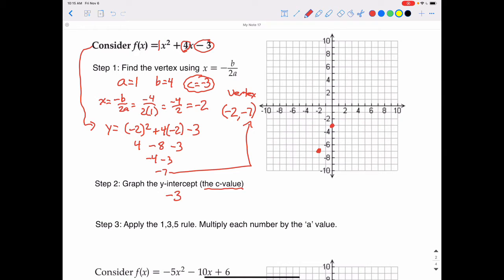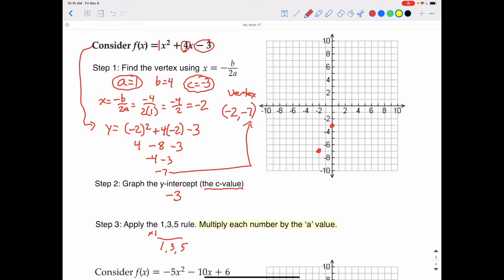We're going to have a modification of the 1-3-5 rule now, because in the previous section we always had a values of 1, whether you recognized it or not. But now we might have a values that are different than 1. In this case, the a value was 1, because we already identified the a value being 1. So we're going to take the 1-3-5 rule times 1, which means we still get 1, 3, 5. If you don't remember this rule, you can go back to the start of this video and look at the first 7 minutes of the review.